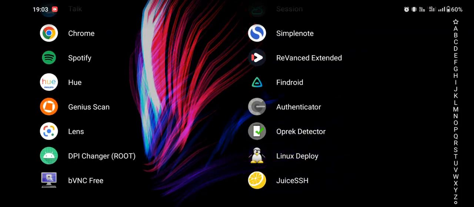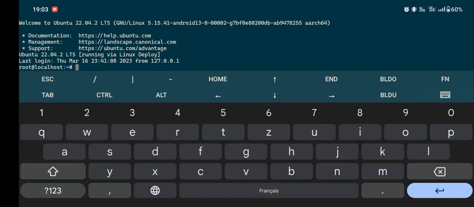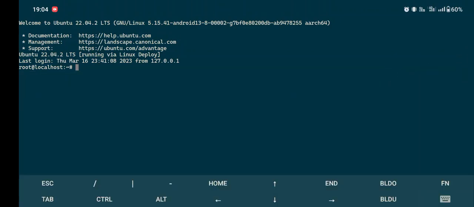So now the really cool thing, besides connecting using VNC and connecting using SSH, as you can see, I'm running on Ubuntu 22.04.2 LTS, and using the root user, I can just easily use all kind of Ubuntu tools, exactly the same as I would be on a Raspberry Pi.